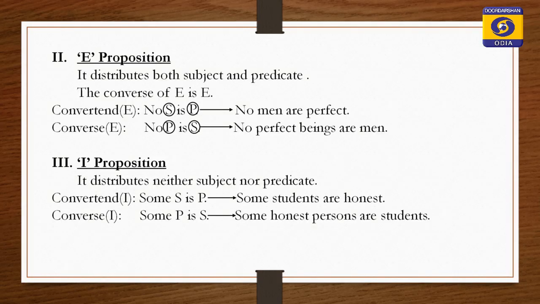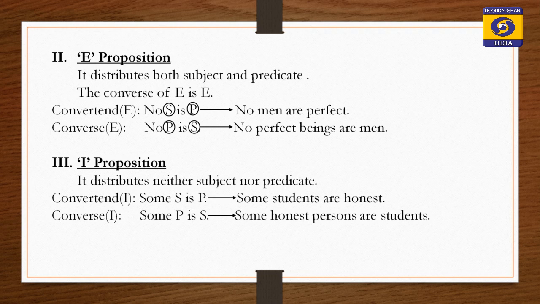E proposition, all of you know, distributes both subject and predicate. The converse of E proposition is E proposition. E is converted to E proposition. Convertant: E, no S is P. E is converted to E proposition. So, the conclusion also becomes no P is S.